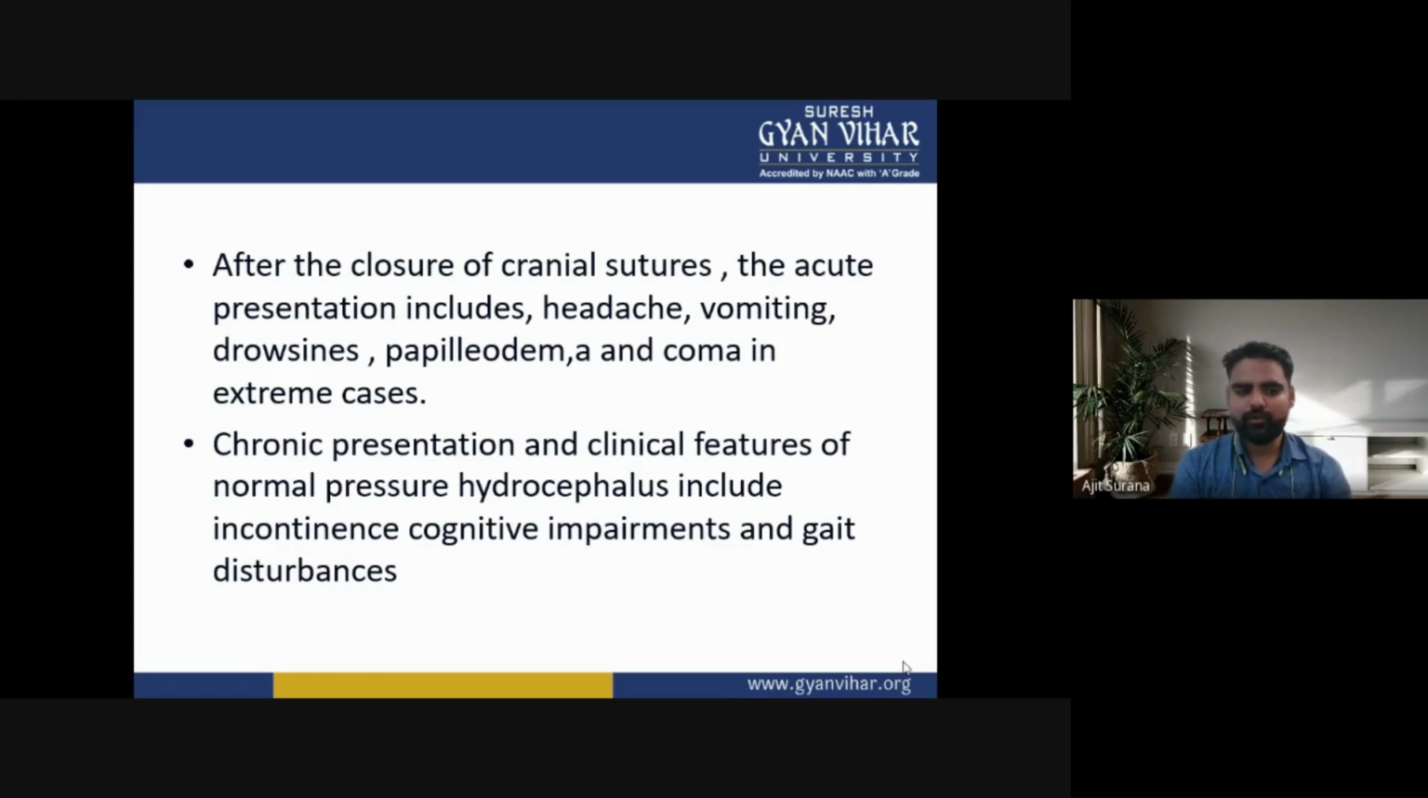Now, after the closure of the cranial sutures, the acute presentation may include headache, vomiting, drowsiness, papilledema, and coma in extreme cases. In chronic presentation of normal pressure hydrocephalus, the features include incontinence, cognitive impairment, and gait disturbance or gait abnormalities.